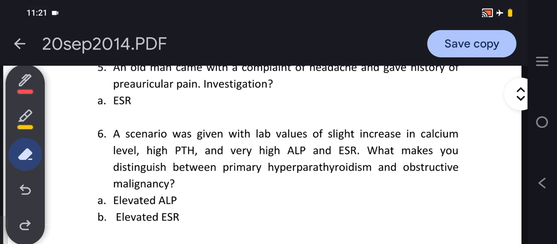To understand this question, first we have to understand what primary hyperparathyroidism is and what obstructive malignancy is.